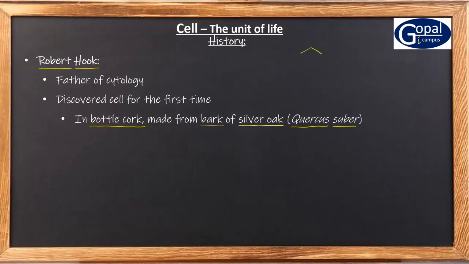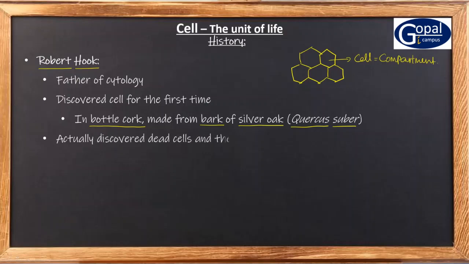He took thin slices of this bottle cork and observed these thin slices under the microscope. When he observed under the microscope, he saw compartment-like structures, and he called them cells. So the term cell was first coined by Robert Hooke. The term cell means compartment. But Robert Hooke first observed dead cells only. In a dead cell, you can find only the cell wall.